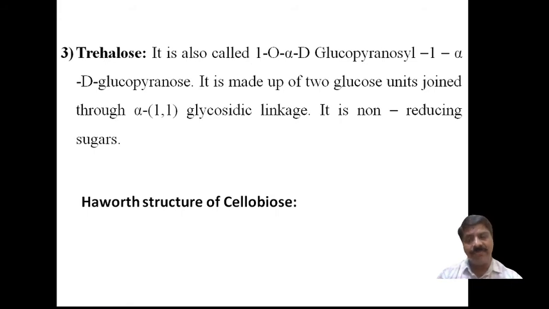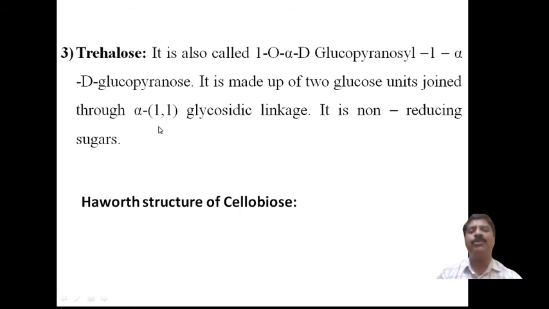Here again it is similar to isomaltose. Here two glucose units will be present, but the linkage will be different. There a 1,6 linkage is there, but here an alpha 1,1 linkage is there. Therefore, due to the alpha 1,1 linkage, it acts as a non-reducing sugar.